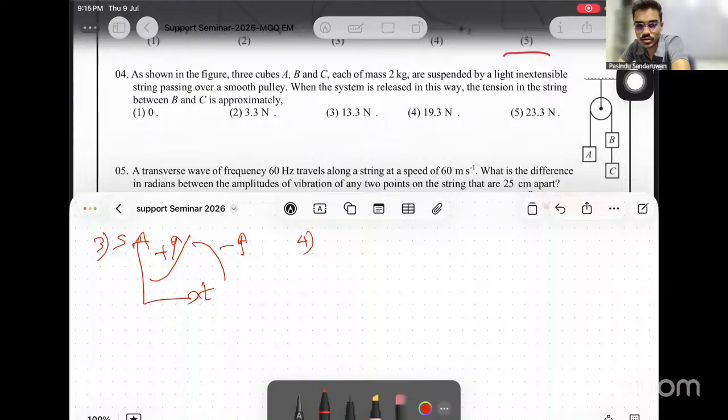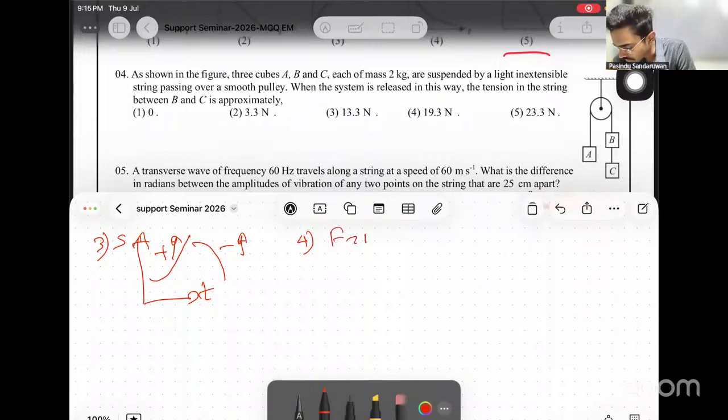Right. First of all, we need the acceleration. To find the acceleration, apply F equals ma for the system along the string. Always, if you have a common acceleration for the system, apply it for the system at once along the string. If there are different accelerations, then we have to approach separately. But if there is a common acceleration, you can do it for the system at once.